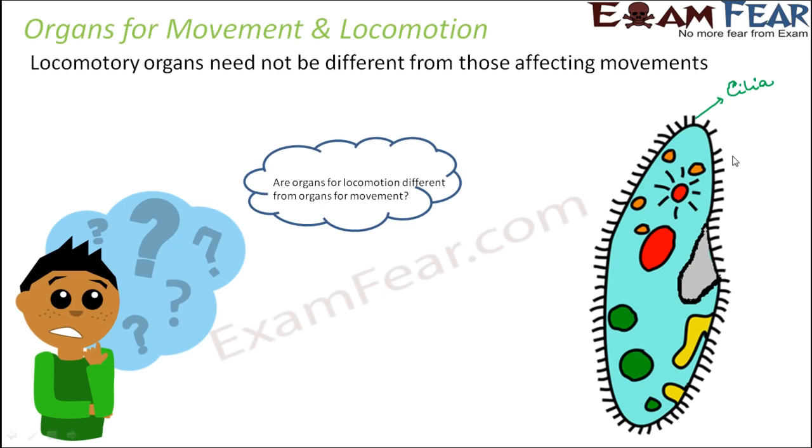So cilia is a locomotory organ, but it also helps in other types of movement in paramecium. For example, this cilia also helps the food particles which are present outside to enter inside the oral groove of the paramecium, because these cilia move just like the broom, and let the other small food particles also move along with them, and then they propel them to move inside the oral groove of the paramecium. So that is how cilia helps in different types of movements as well as in locomotion. So this is just an example.